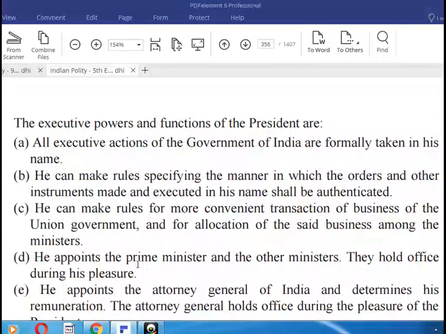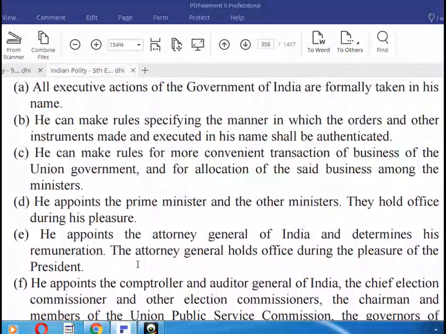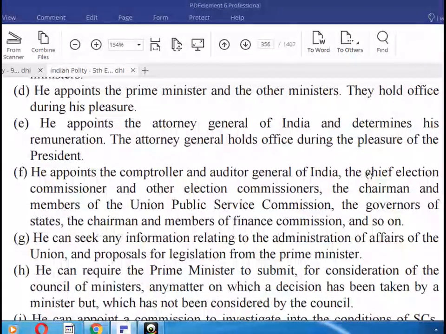All executive actions of the government of India are formally taken in his name. He can make rules specifying the manner in which the orders and other instruments made and executed in his name shall be authenticated. He can make rules for the more convenient transaction of business of the Union government and for allocation of the business among the ministers. He appoints the Prime Minister and the other ministers.